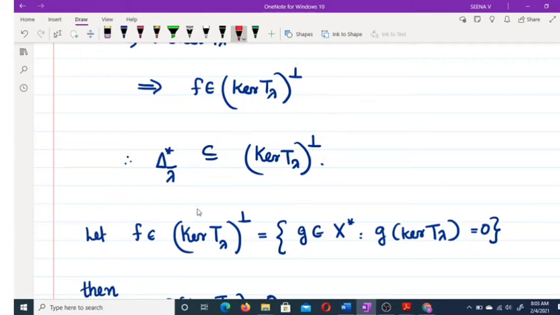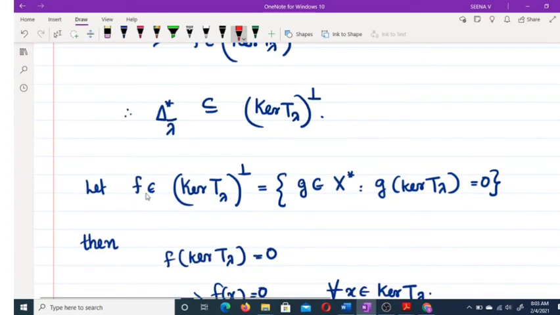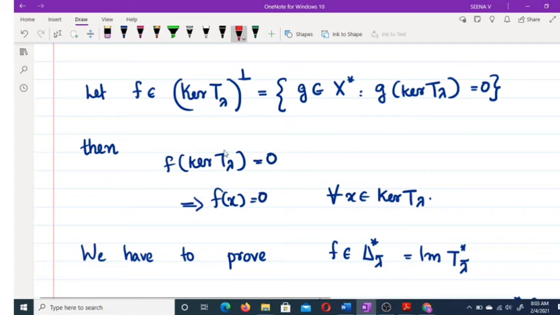Clear? Now we have to prove the reverse inclusion. Let f belongs to kernel T lambda perp, which is equal to the set of all g belongs to X star such that g of kernel T lambda equal to 0. So f of kernel T lambda equal to 0. Therefore, f of x equal to 0 for every x belongs to kernel T lambda.